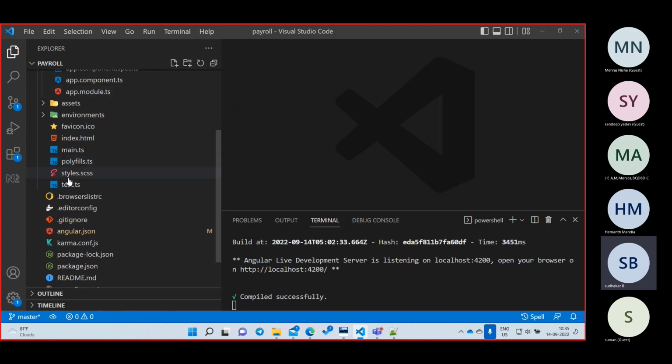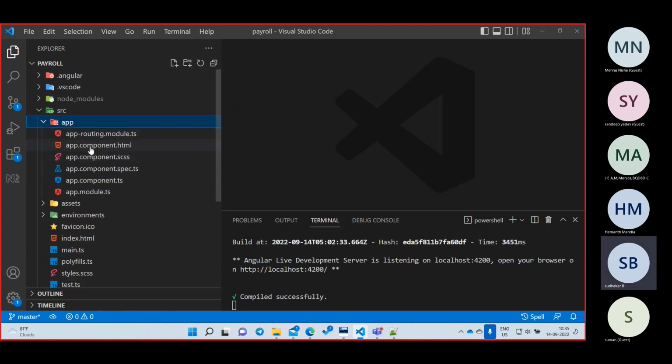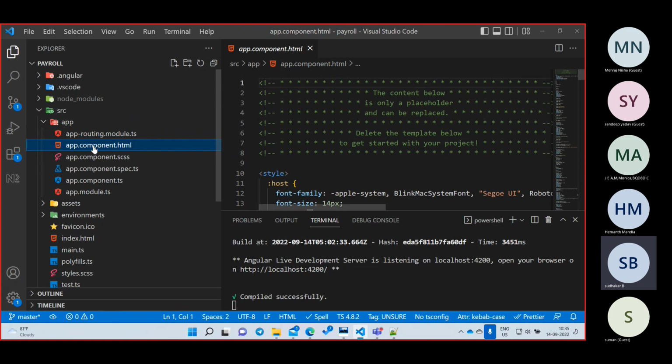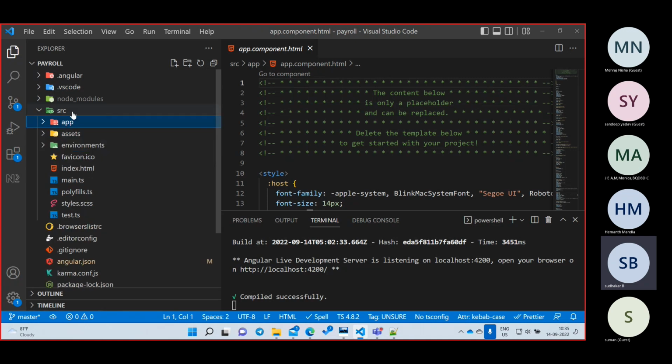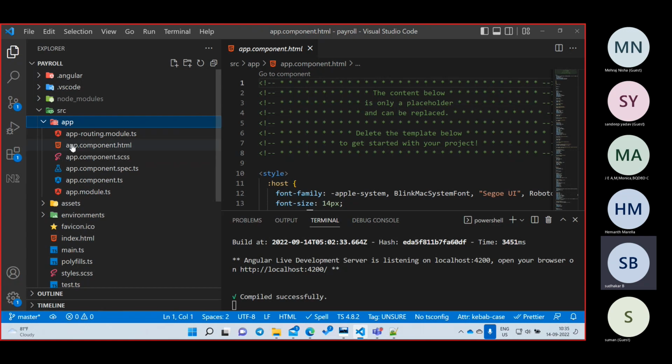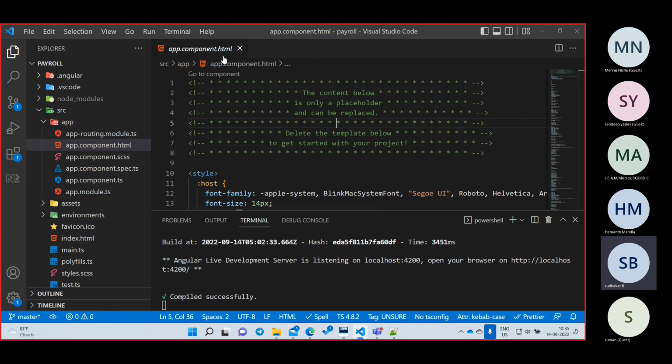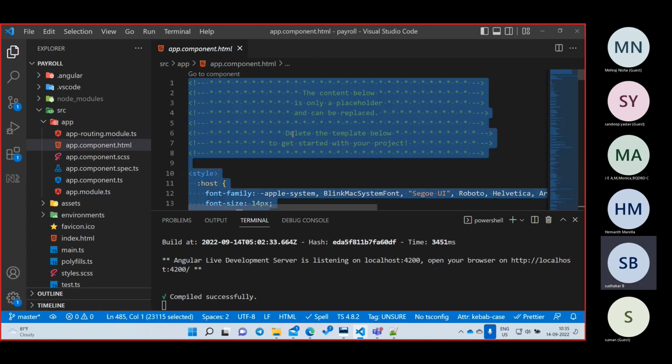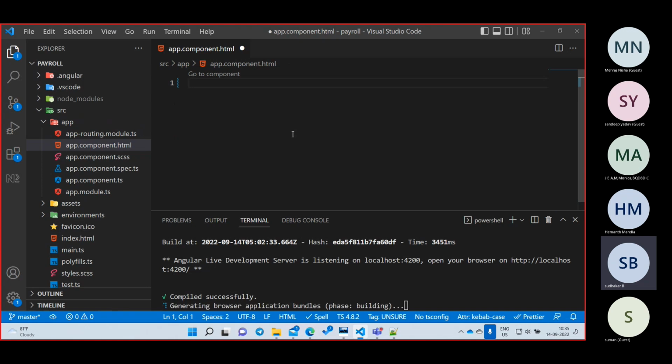Here there is app.component.html. I will explain what this component is, everything I will explain. For now, just for seeing the output, open app, and there is app.component.html. This is an HTML file, right? We can write whatever HTML we want. I will press Ctrl+A and delete everything.